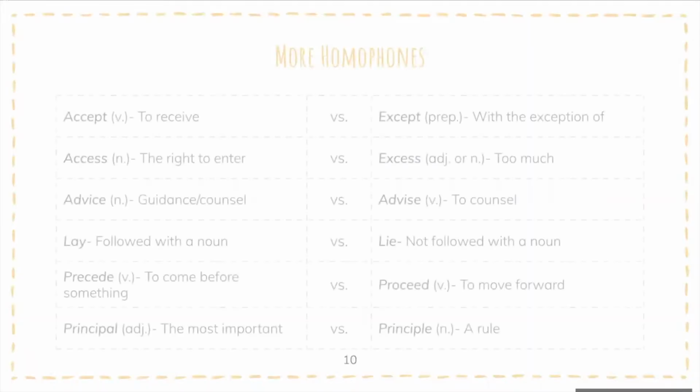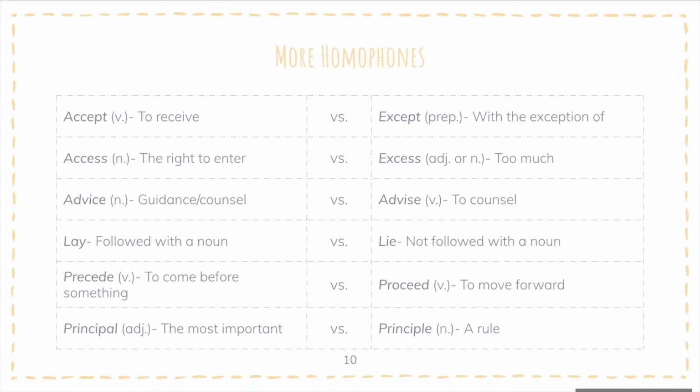Okay, so here are some more examples of homophones, and just a quick reminder, homophones are a pair of words that sound the same or very similar, but they have different meanings. So as we said before, accept is a verb and it means to receive. And then the homophone of that would be except with the E, which is actually a preposition, which means with the exception of. And then we have access, which is a noun, and it's the right to enter.